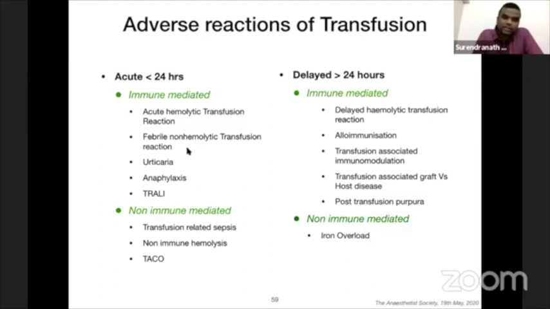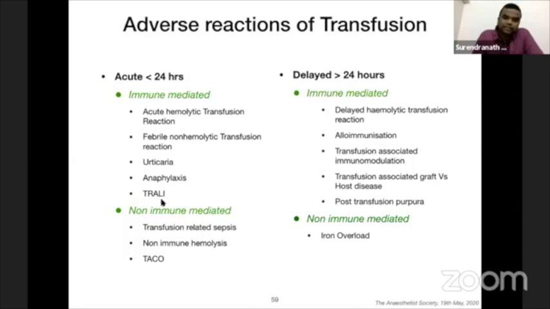Febrile non-hemolytic transfusion reaction, it is mainly presenting as fever, rigors, and chills. It is mainly because of the WBCs present in the PRBC. So once you stop blood transfusion, you give paracetamol and give pethidine to reduce the rigors. Rigors is not achieved by treating with paracetamol alone. Urticaria is a very minor complication. Just stop the transfusion, give some antihistaminics, and then restart. Anaphylaxis is a deadly complication. You need anaphylaxis protocol.